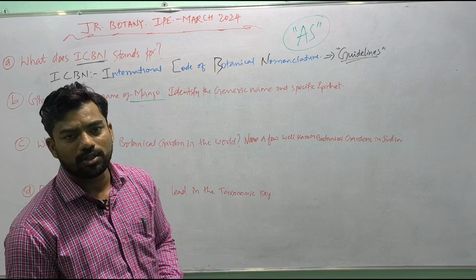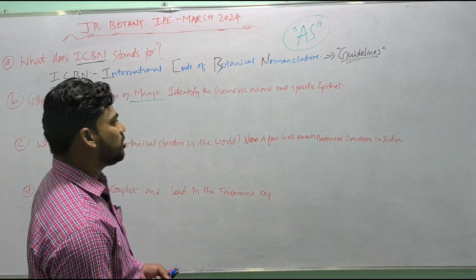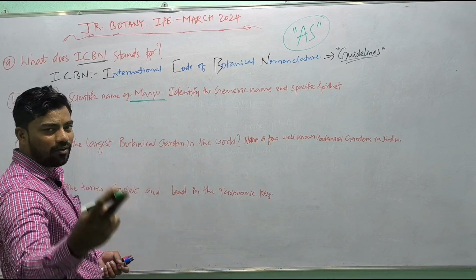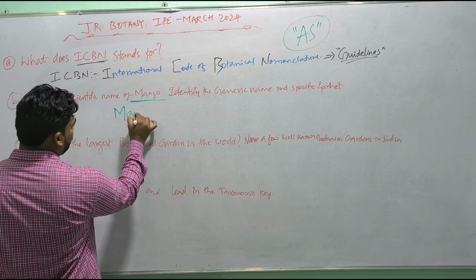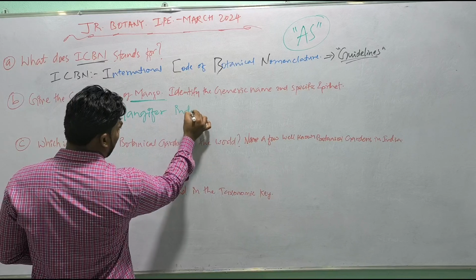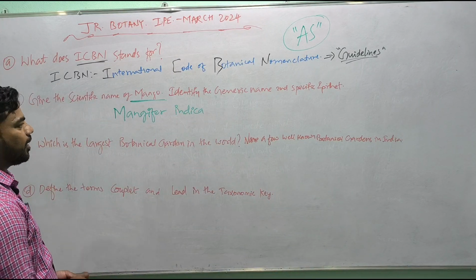The first word is the genus, the generic name. The second word is the specific epithet, the species. The scientific name of any plant consists of 2 components. The scientific name of mango is Mangifera indica.